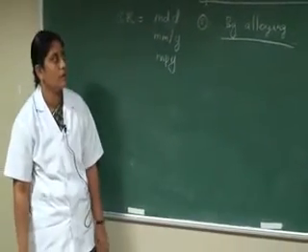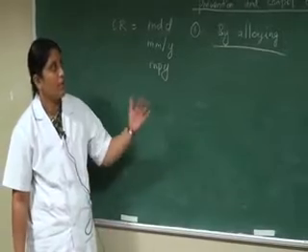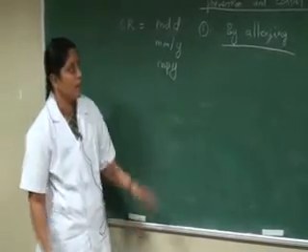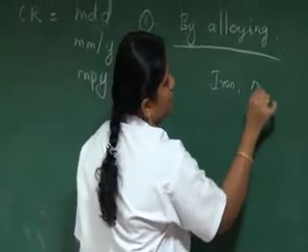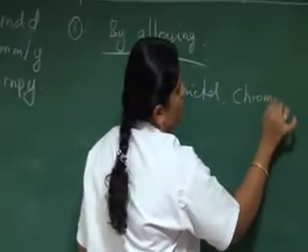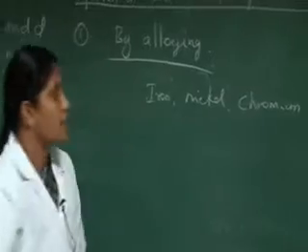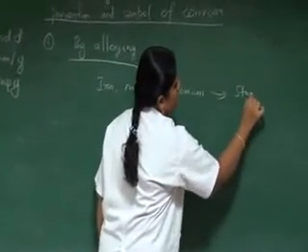Normally iron gets corroded compared to other metals. By applying the alloying method, that is iron combined with nickel, chromium, the iron-nickel-chromium alloy is known as stainless steel.